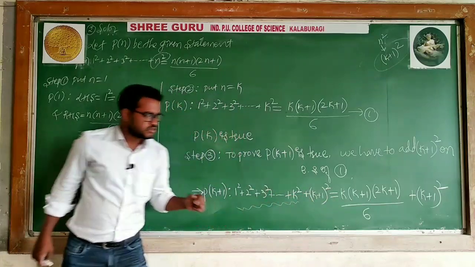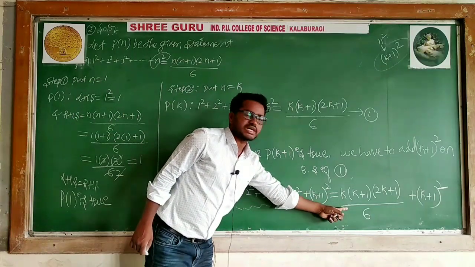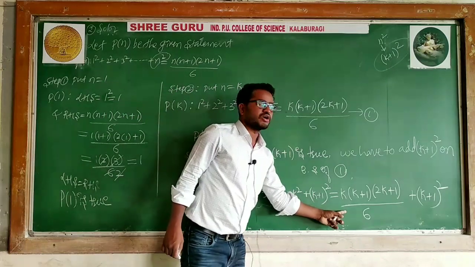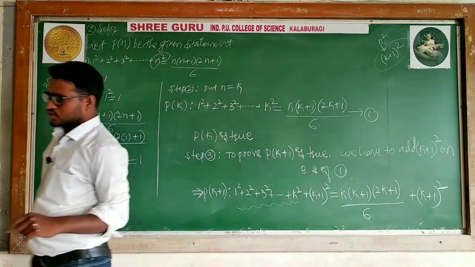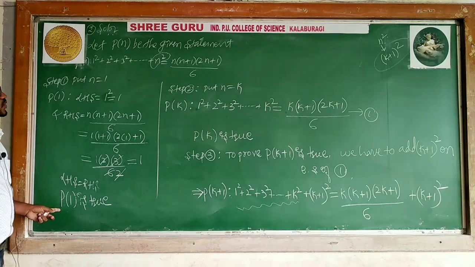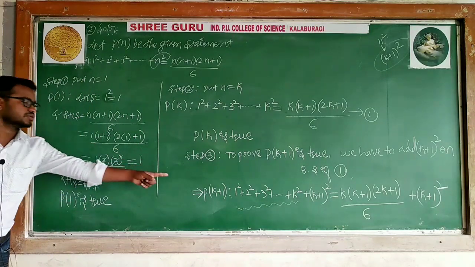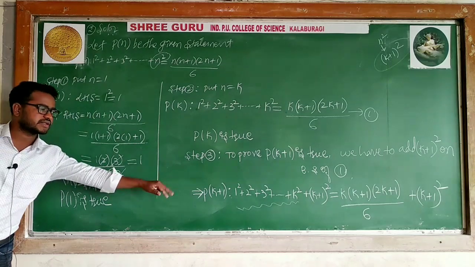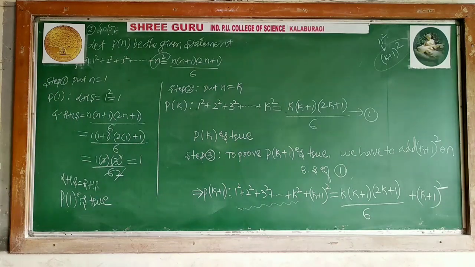This I added. Now you have to prove the RHS side. This you can keep as it is. Using this RHS side, you have to prove the required term. So first you have to copy this up to there, or you can take a screenshot if you are watching through mobile, and then continue. This is true, no? Yes.